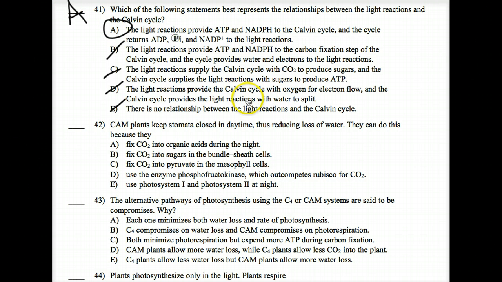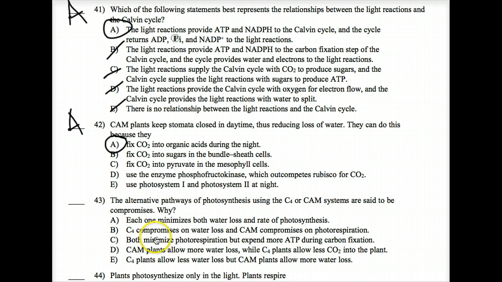Yay. Can plants keep stomata closed in the daytime, thus reducing loss of water? They can do this because they fix carbon dioxide into organic acids during the night, because you have to do it sometime, and if they're not doing it during the day, they're doing it at night. The alternative pathway of photosynthesis using C4 or CAM systems are said to be compromises. Why? Each one minimizes water loss and the rate of photosynthesis. No, because you don't want to minimize photosynthesis.